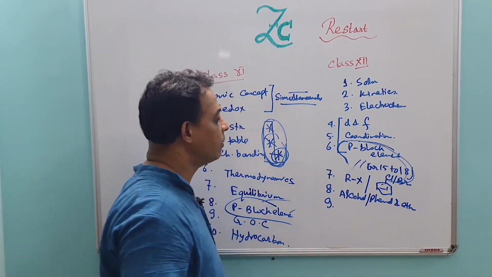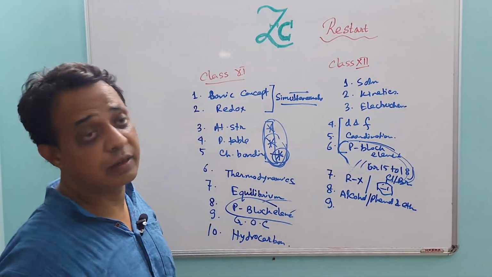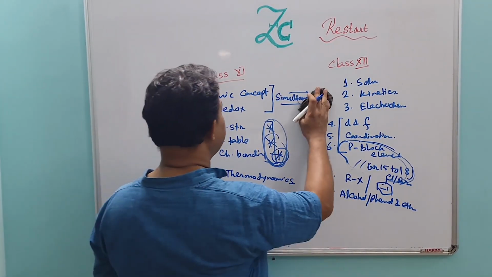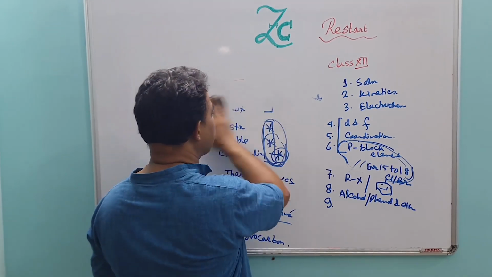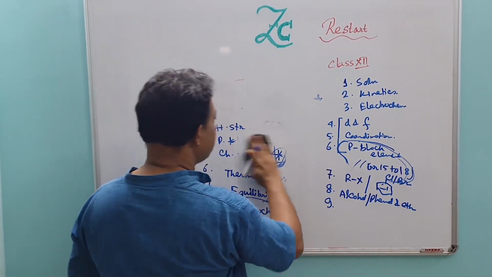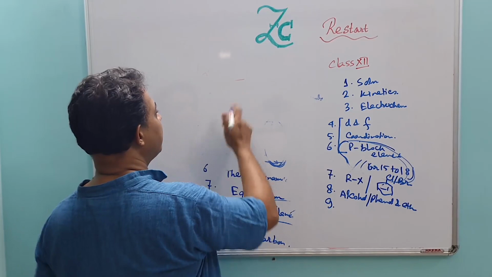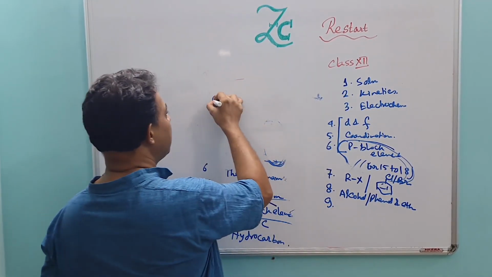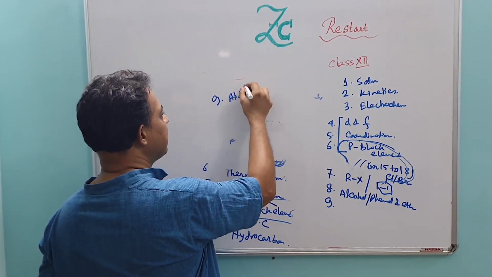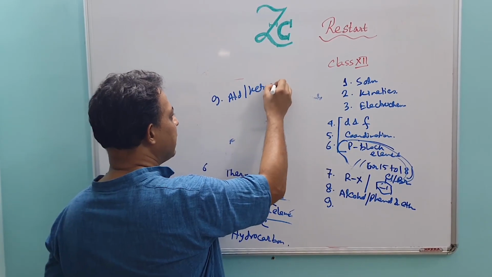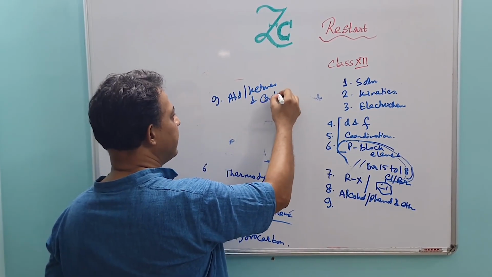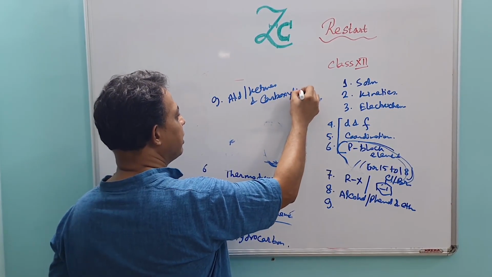Number 9 is aldehyde, ketone, carboxylic acid and acid derivative.